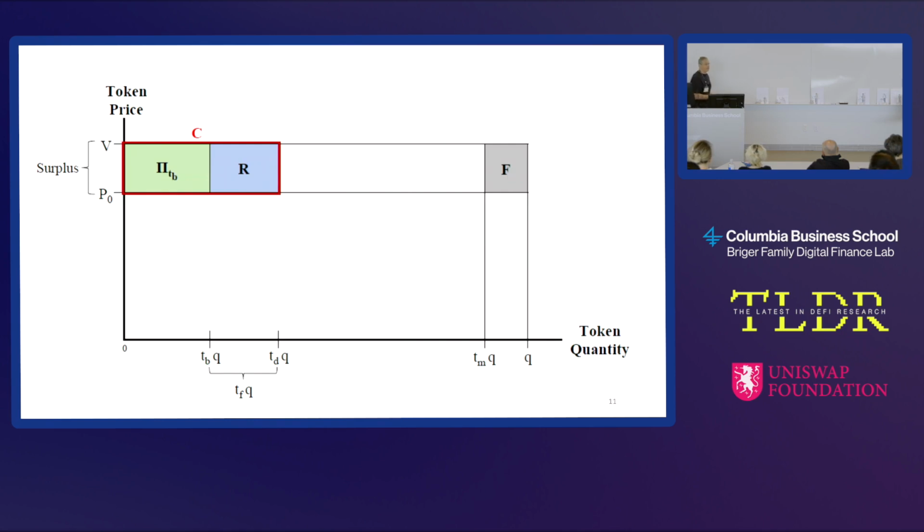Freeze out means we're forcing somebody to sell, like in a merger. We're forcing people to sell at a certain price. So we're forcing everyone to sell a proportion of their tokens at P0. That's a freeze out feature.